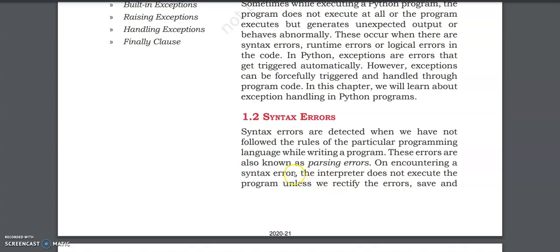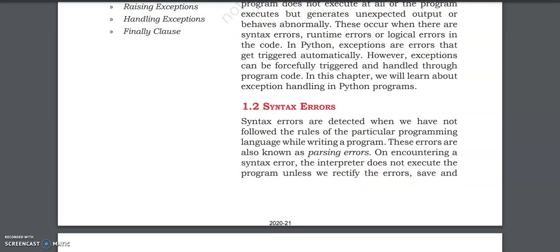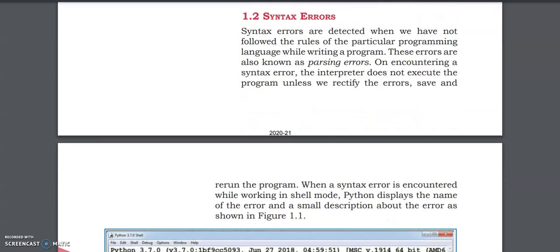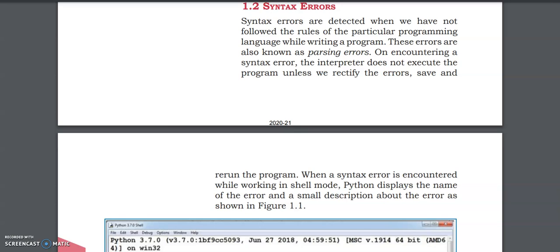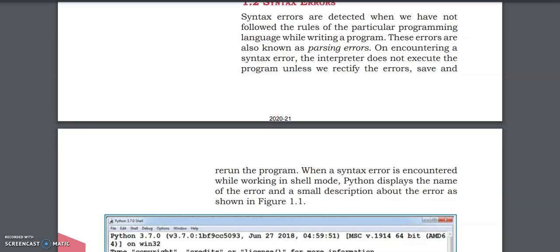On encountering a syntax error, the interpreter does not execute the program unless we rectify the errors. We know that our shell interpreter, the moment it comes across a syntax error, stops. It does not complete the execution till we solve the errors, and then save and rerun the program. When a syntax error is encountered while working in shell mode, Python displays the name of the error and a small description.